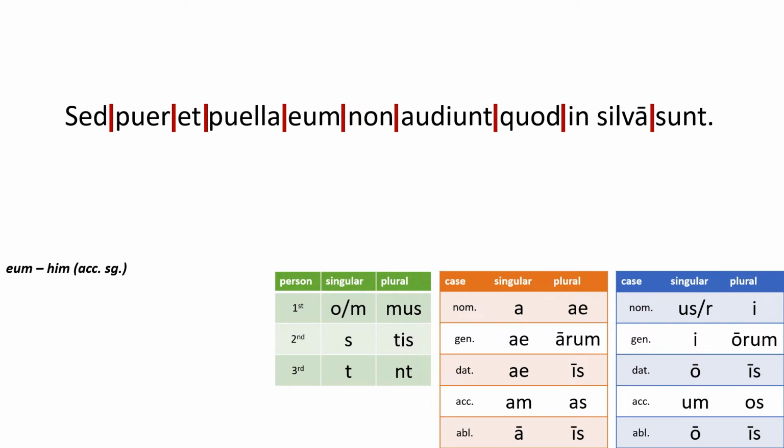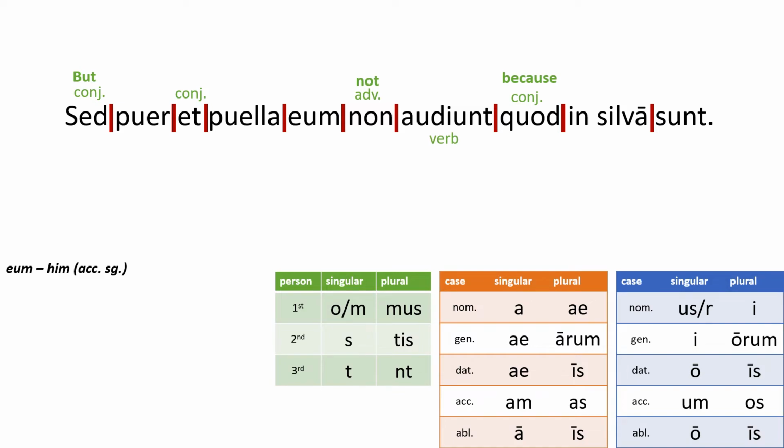Label the things that jump out to you right away. Sed is a conjunction. It means but. Et is another conjunction. Non is an adverb. It means not. Quod is also a conjunction and it means because. You should expect after the word quod to find a new verb, maybe the same subject, maybe a new subject, but typically a new verb.